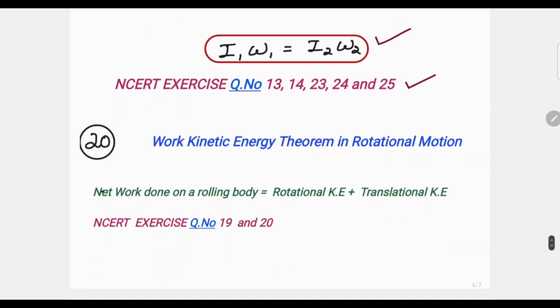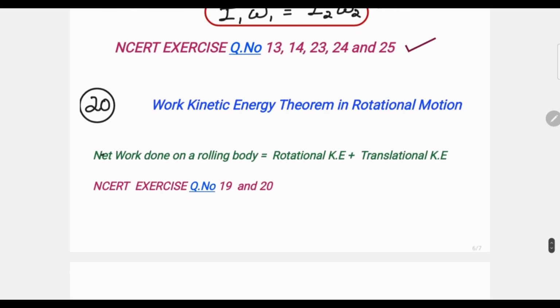Next comes the work kinetic energy theorem. Net work done on a rolling body equals rotational kinetic energy plus translational kinetic energy. See, rolling motion is removed from the syllabus this time. But anyway, I have written it there because if you refer to NCERT exercise question numbers 19 and 20, you will get some idea, some good concepts. That's why I have listed it here.